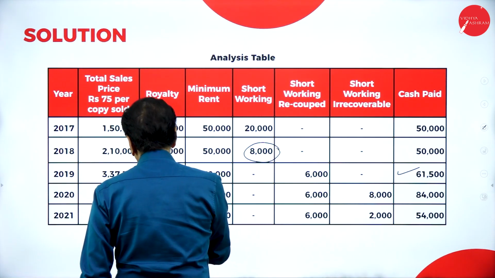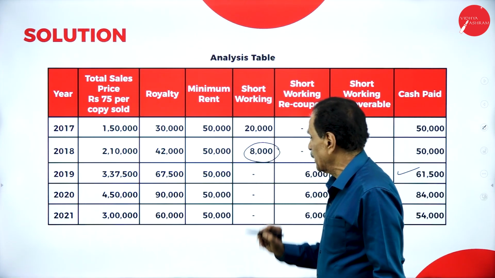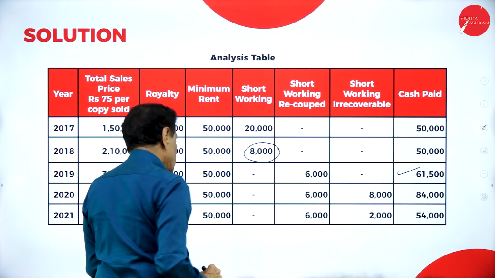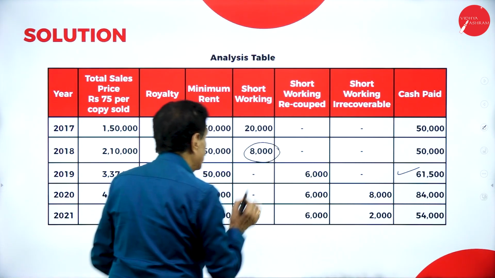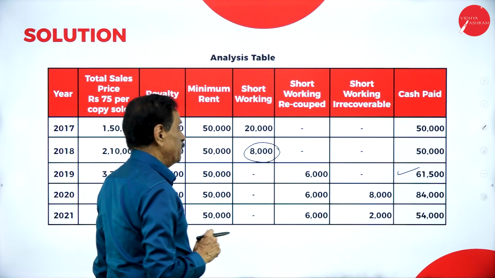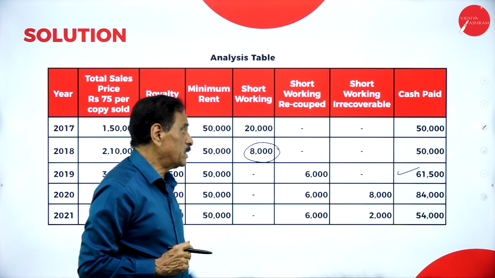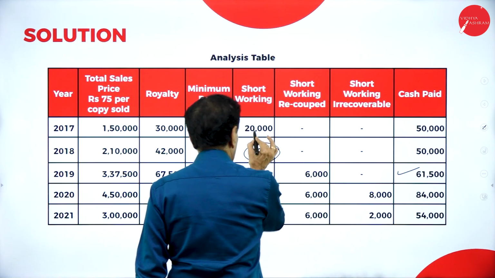Then next year comes 4,50,000, 20% is 90,000. Minimum rent is 50,000. How much excess is there? Here 40,000. How much we can recover? Only 6,000. So 8,000 cannot be recovered. Transfer to P&L account, 8,000. What's the balance? 84,000. So 8,000 cannot be recovered here.